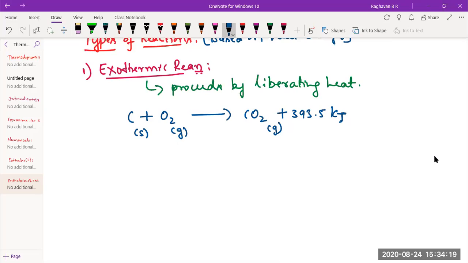Since heat is liberated, tell me, enthalpy of products and enthalpy of reactants in an exothermic reaction, which will be more?